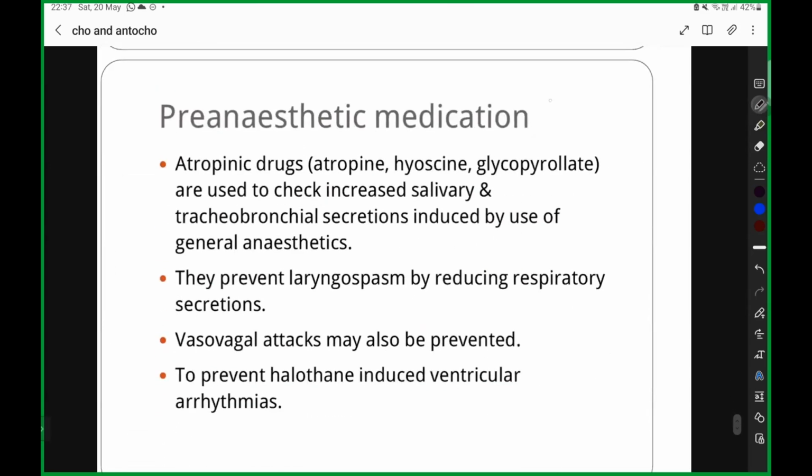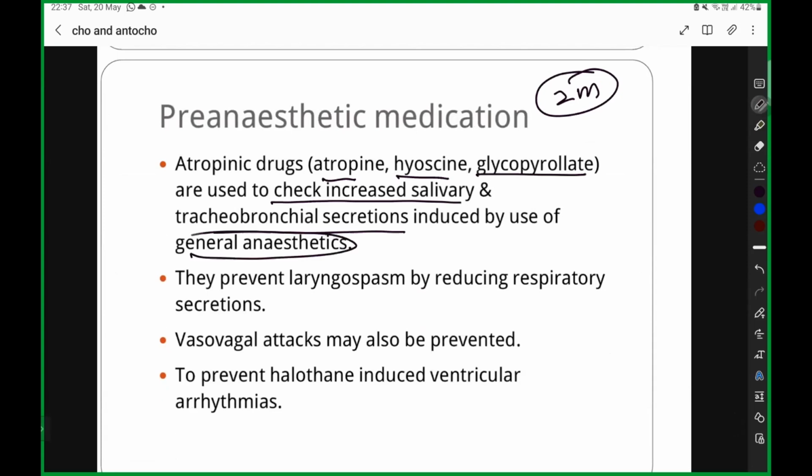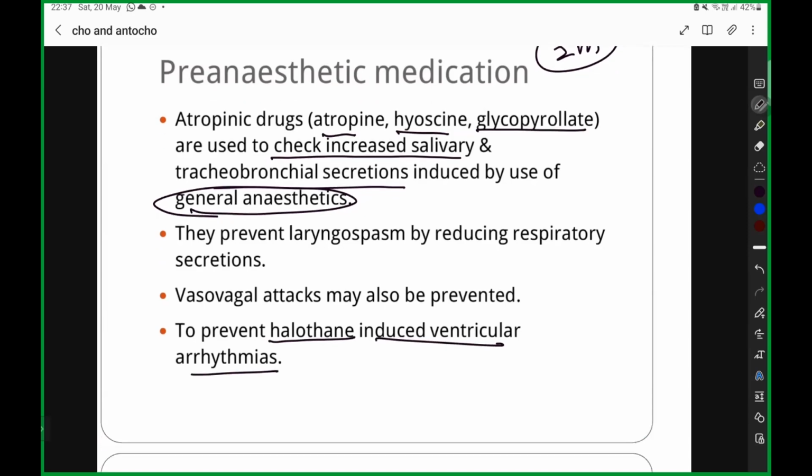And pre-anesthetic medication, a 2-mark question, kindly note it down. Atropine, hyoscine, glycopyrrolate, all of these check increased salivary and tracheobronchial secretions. With general anesthetics these secretions increase. To prevent that you are going to give this drug, and it is going to prevent laryngospasm. When you intubate, it will be difficult if the patient has laryngospasm. Therefore you are going to give it, and it also prevents halothane-induced ventricular arrhythmias.